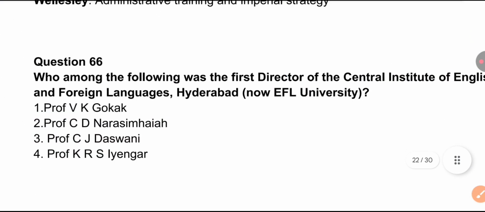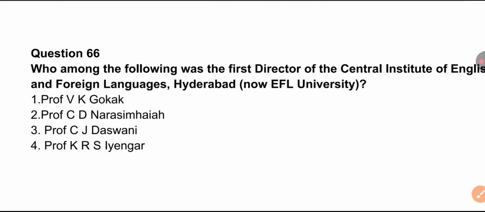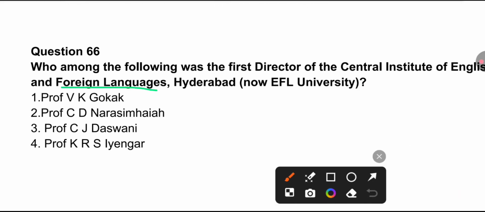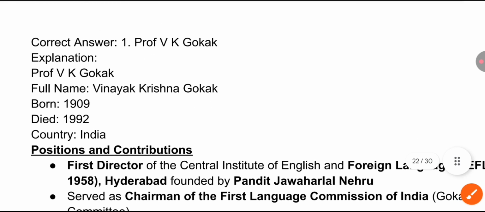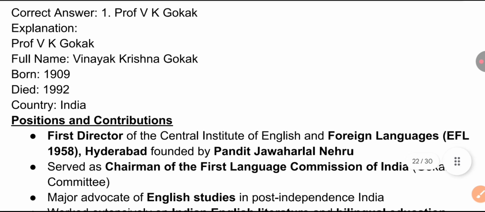Next question we have: who among the following was the first director of the Central Institute of English and Foreign Languages, Hyderabad? Now it is known as EFL University. English and Foreign Languages. Options: Professor V.K. Gokak, Professor C.D. Narasimhaiah, Professor C.J. Daswani, and Professor K.R.S. Iyengar. The first Director of the Central Institute of English and Foreign Languages, you have to find out of all these members. Correct answer is option 1. Professor V.K. Gokak is the first Director of the Central Institute, EFL.